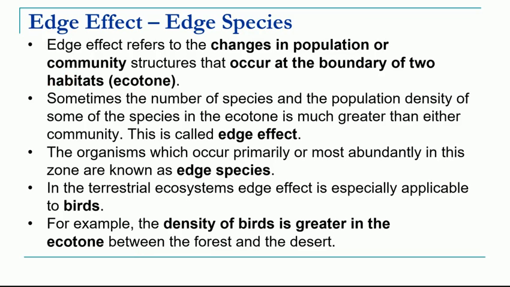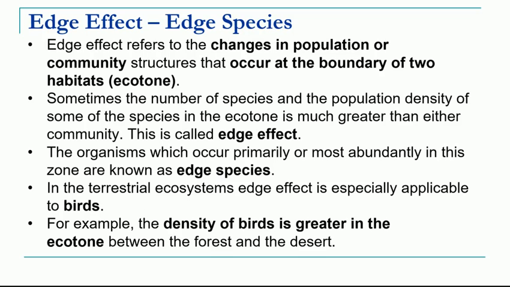We have seen there are many examples that the number of species in the ecotone region will be higher, as well as the number of organisms of a particular species may also be higher. The reason for that is there is abundance of food and shelter available. So the number of species is higher, and such species in the ecotone zone are called edge species.